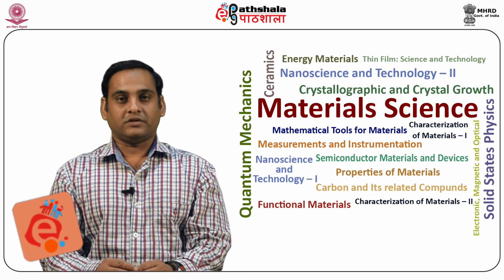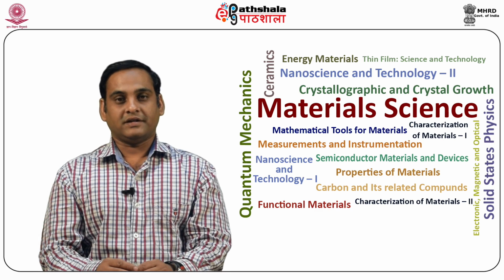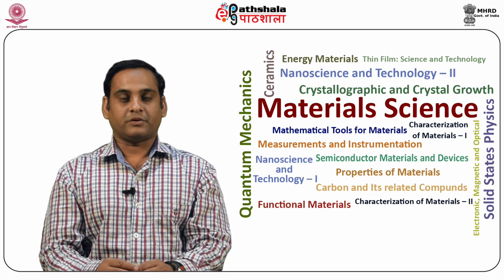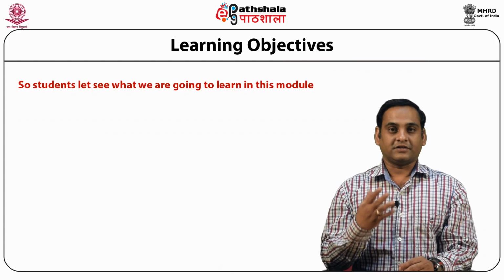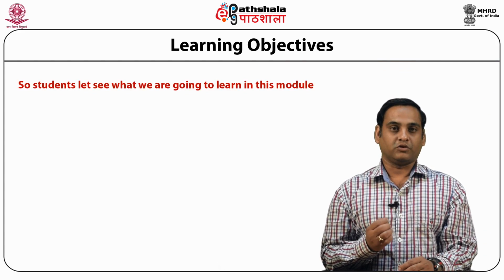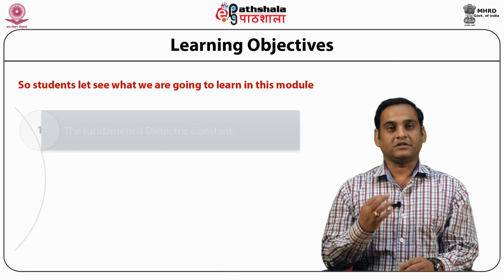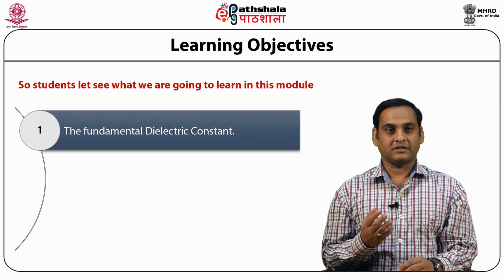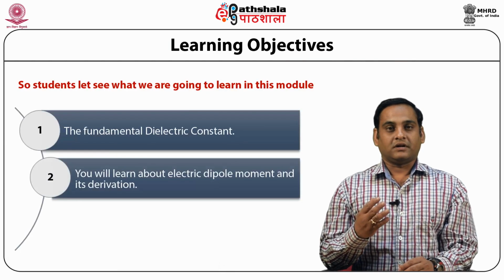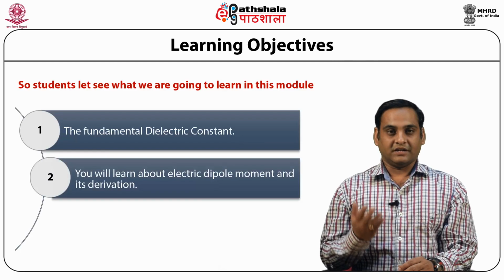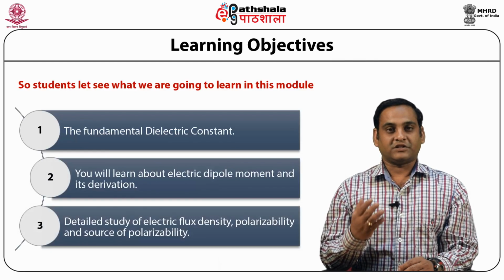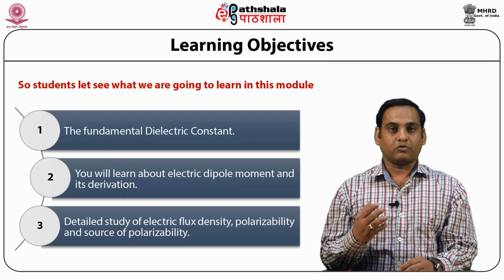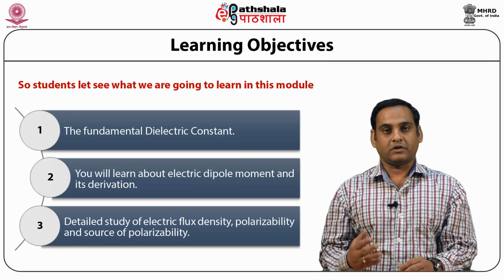Today we are going to discuss the module Electric Properties from the paper Electronic, Magnetic and Optical Properties of Materials. So students, let us see what we are going to learn in this module. First we will see the fundamentals of the dielectric constant. You will learn about electric dipole moment and its derivation. Next, we will see a detailed study of electric flux density, polarizability, and sources of polarizability.